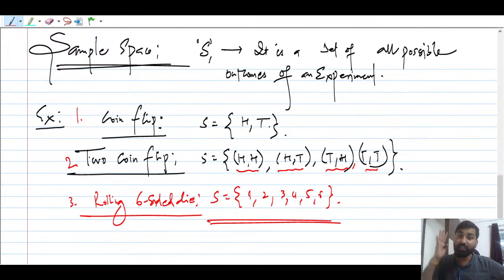Remember, there are two sorts of sample space: one is discrete sample space, one is continuous sample space. I will give you a tool to draw the sample space. It is a very important tool, I will tell you, just wait and watch. If you have patience, you should wait. Can somebody give me other examples? I will give you other examples as well.